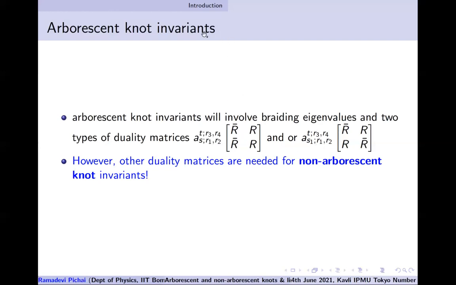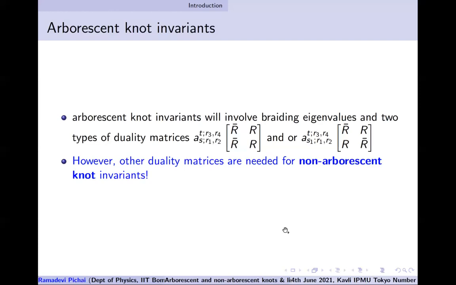And if you go beyond arborescent, the 4 strands have the same representations or conjugate representations for knots. But in the context of non-arborescent knots, because there will be more than 4 punctures, the conformal blocks can have intermediate states. So in principle, even though the 2 strands will be the same representation, they combine to give you some mixed representations, and then it gets more complicated. Those duality matrices are also not known.